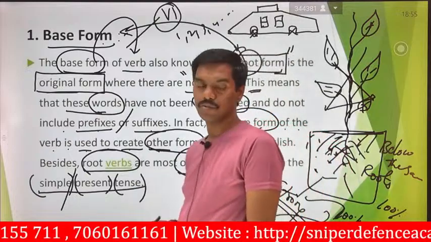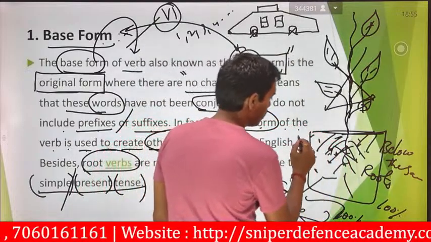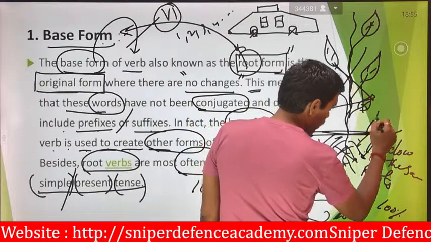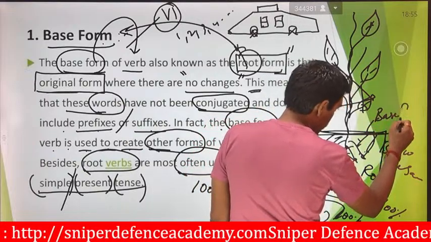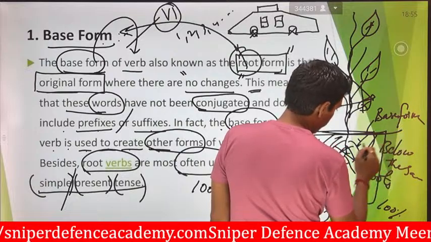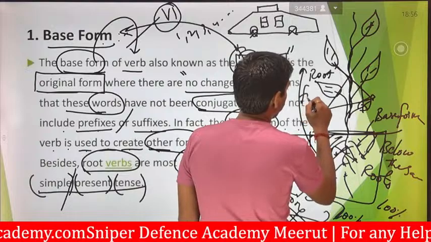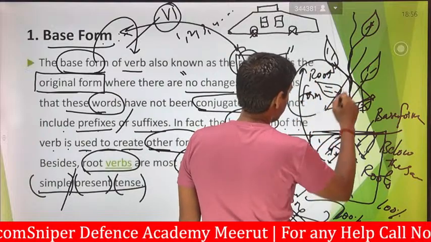Otherwise, you can keep it as an example: this is the base, and below the base, roots are available. So it is said to be a base form. Otherwise, it is said to be a root form. So two forms we are saying. Base form.